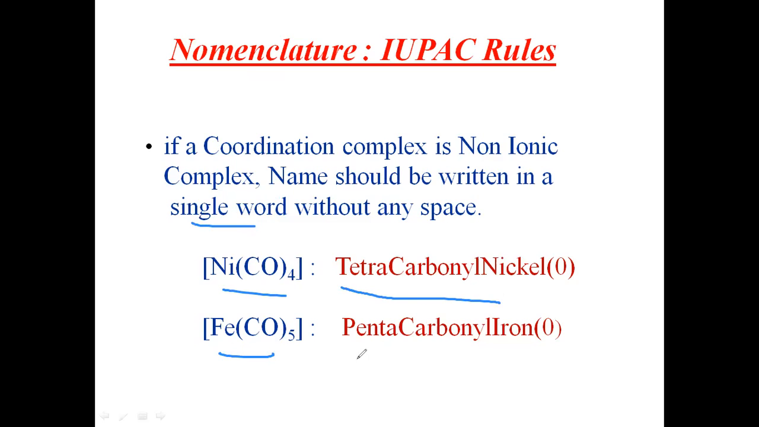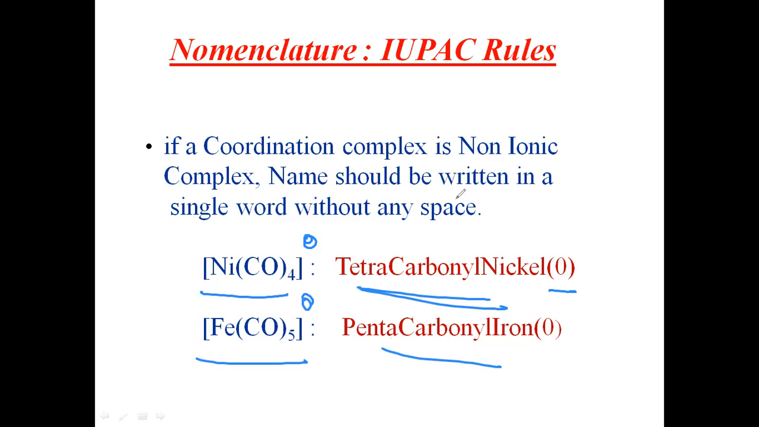It should be written like one word. There shouldn't be any space between each word, like tetra, carbonyl, no gaps. So, like this: tetracarbonylnickel(0), because the charge of this is 0 here. As we go ahead we will see. First, you should understand each line. If it is non-ionic, there is no charge, so if it is a non-ionic complex, the name should be written in a single word without any space.